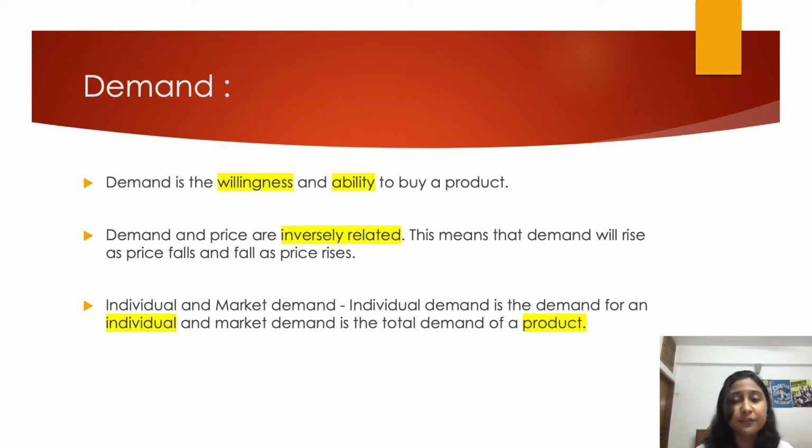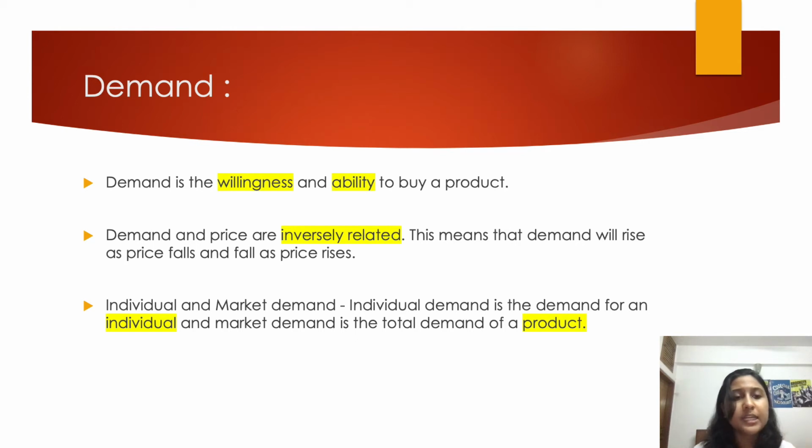I do not have sufficient money to buy it. And therefore, the demand is not met because I have the willingness, but I do not have the ability. So in order to fulfill a demand, you have to have both the willingness and the ability. Otherwise, demand would not be fulfilled. So this is the case with demand.